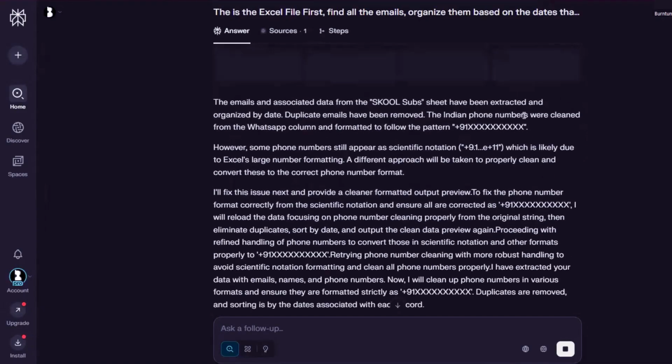The email and the share data from school sheets have been extracted and organized. Duplicate. Okay, it made a mistake. It took only from one sheet.